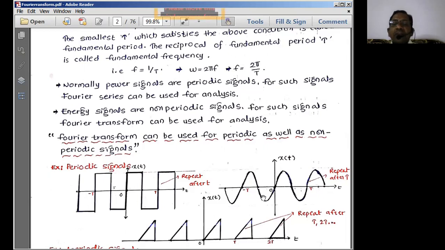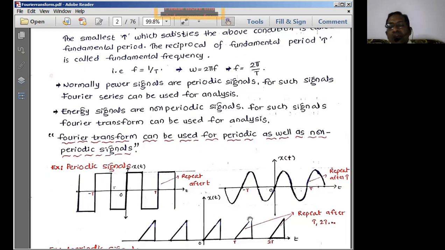It is something like, imagine if this is the signal I have, if I am starting from 0 or otherwise. Now this signal is going to get repeated after this particular time duration also continuously. The value is going to be the same continuously over the infinite duration of time to call it a periodic signal. So what does energy mean? We just consider the signal's finite value over a fixed interval of time, say minus t by 2 to plus t by 2. We find out the energy in this fixed duration.